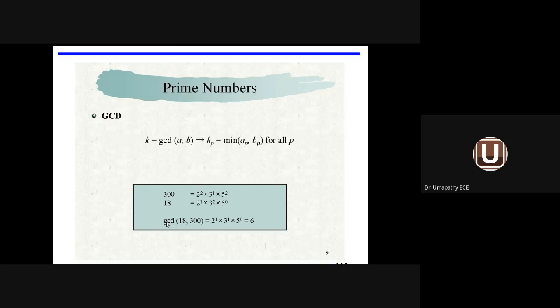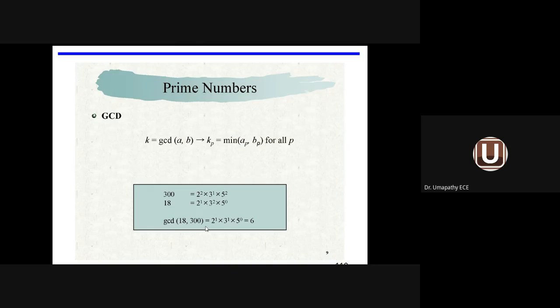Even GCD also. K equal to GCD of A comma B, K power P equal to minimum of A power P comma B power P for all values of P. So for example, GCD of 18 comma 300. 300, this is the expression. 18, this is the expression.